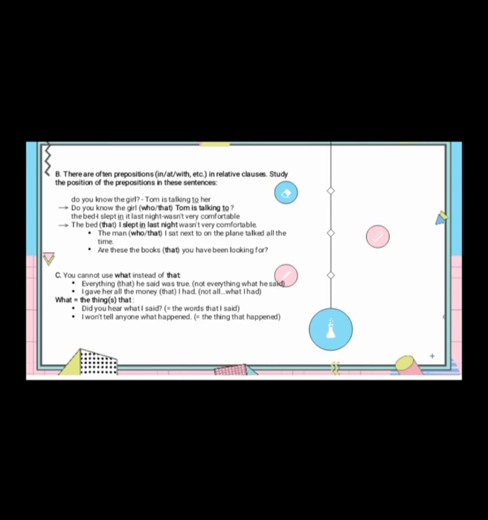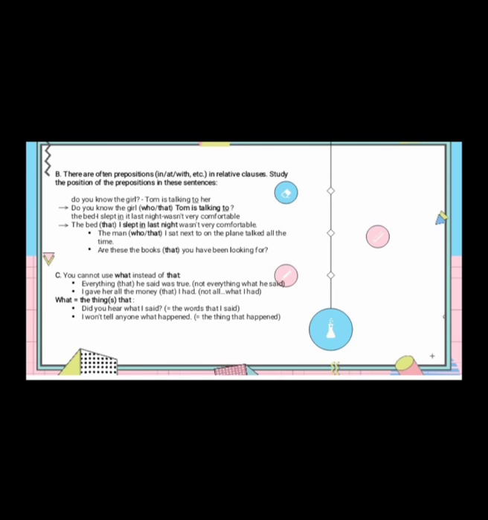Do you know the girl? Tom is talking to her. Do you know the girl who, that, Tom is talking to? The bed I slept in it last night wasn't very comfortable. The bed that I slept in last night wasn't very comfortable. Example, number 1, the man who that I sat next to on the plane talked all the time. 2, are these the books that you have been looking for?